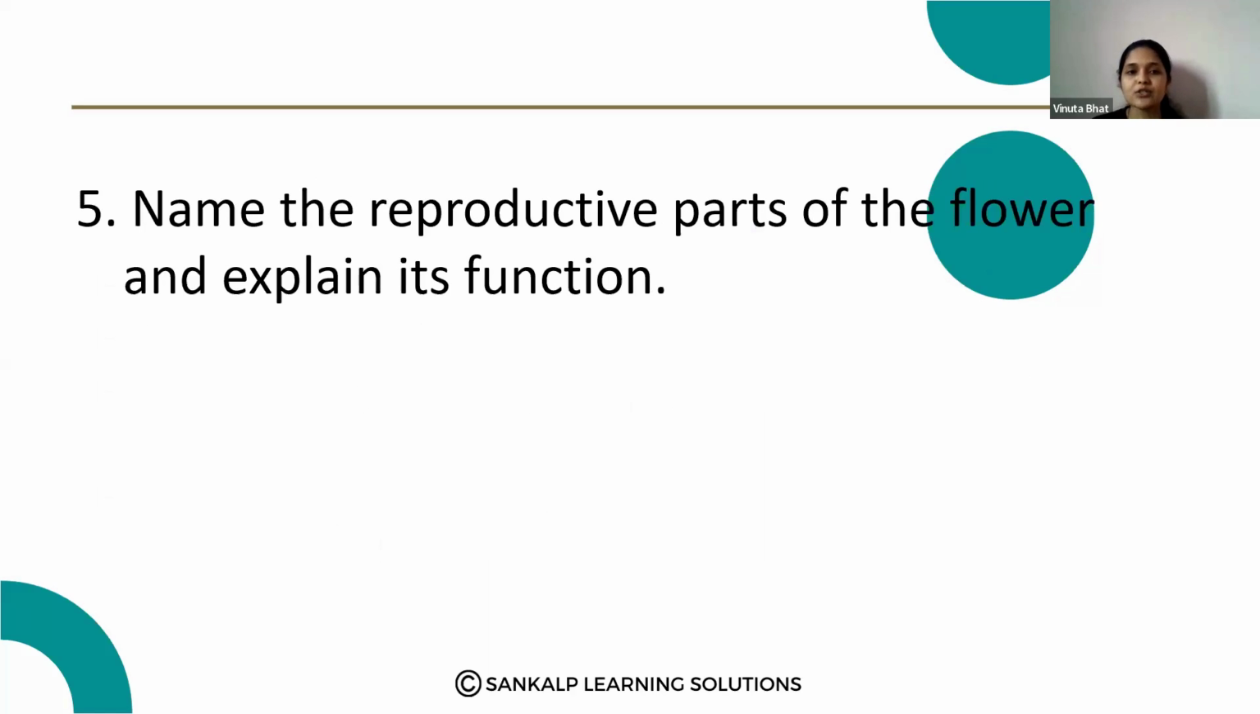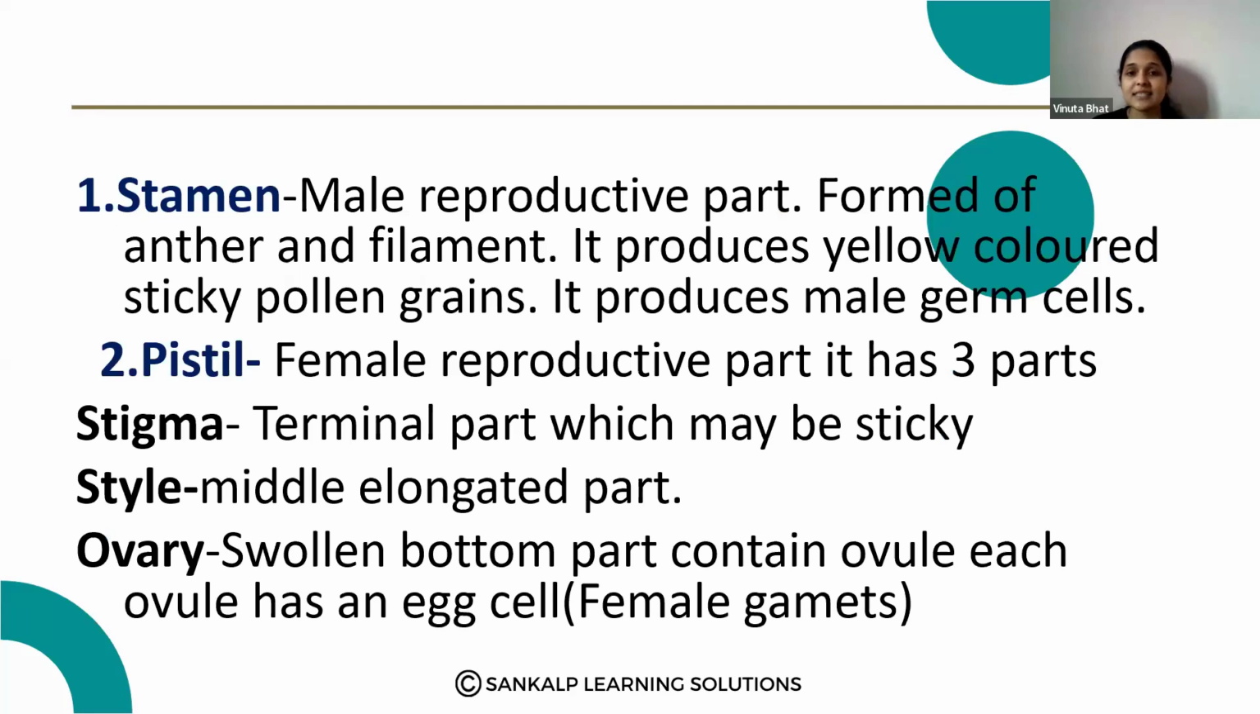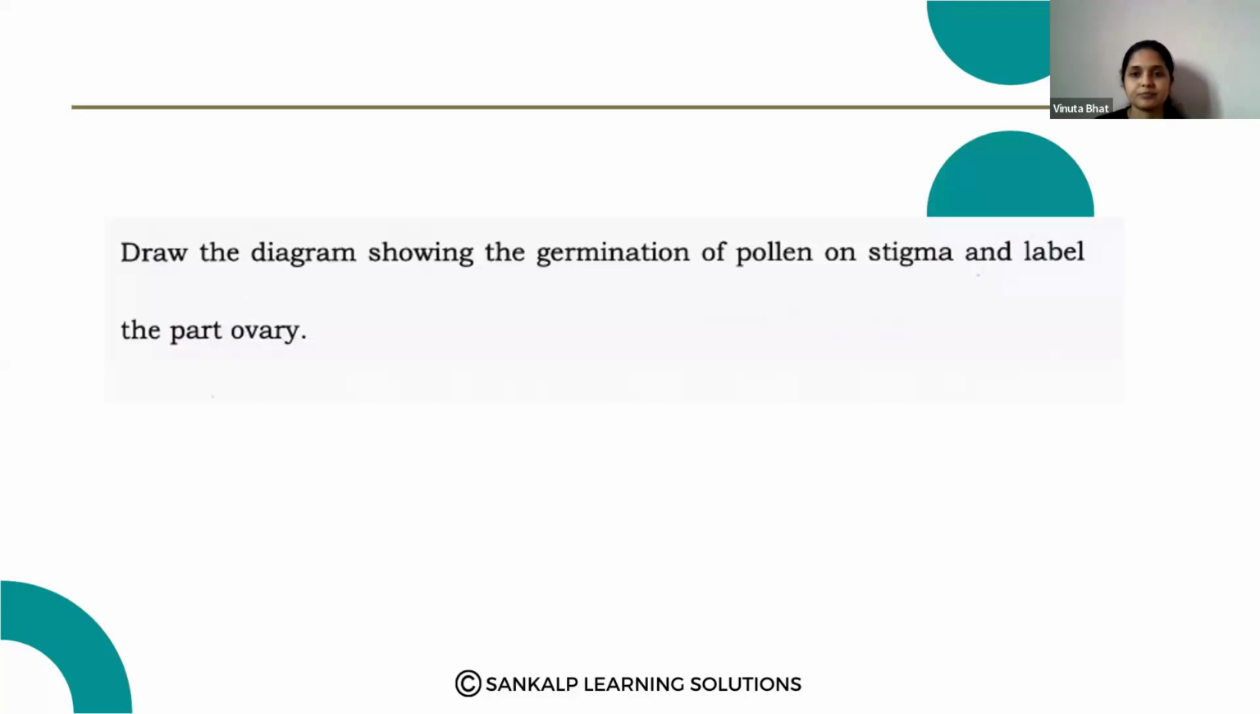Name the reproductive parts of the flower and explain their function. Here, the stamen is the male reproductive part. It produces yellow-colored sticky pollen grains, the male germ cells. Pistil is the female reproductive part. It has 3 parts: stigma, style and ovary. Stigma is the terminal part, style is the middle, and ovary is the swollen basal part. Okay, so that is the function.